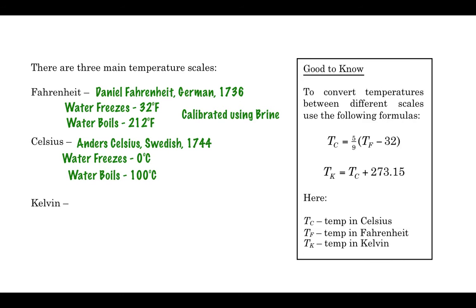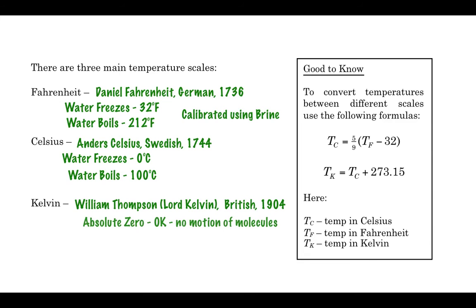So as we know, probably most of us already know, that water freezes at 0 degrees Celsius and it boils at 100. And so contrary to Fahrenheit, it was actually calibrated using distilled water instead of seawater. And so this last temperature scale is called Kelvin, developed by William Thomson, also named Lord Kelvin. He was British, and this was developed quite a bit after the Celsius and Fahrenheit scales, in 1904.